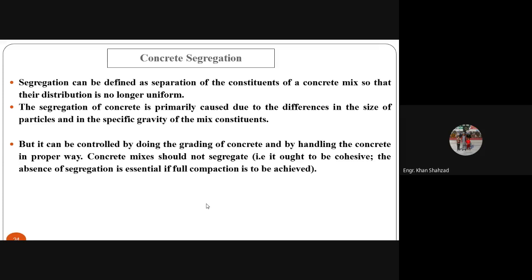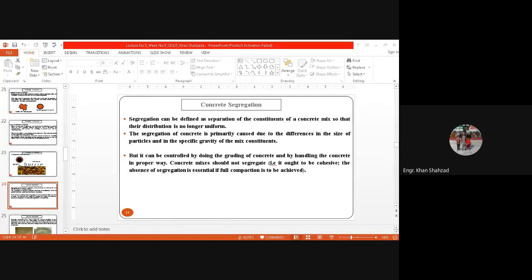Now, before going to the next topic, concrete segregation, let me stop over here. If you have any question, you can ask me. Tell me your name so that I can write your name and maybe I will give you some sessional marks. So, is there any question, beta?